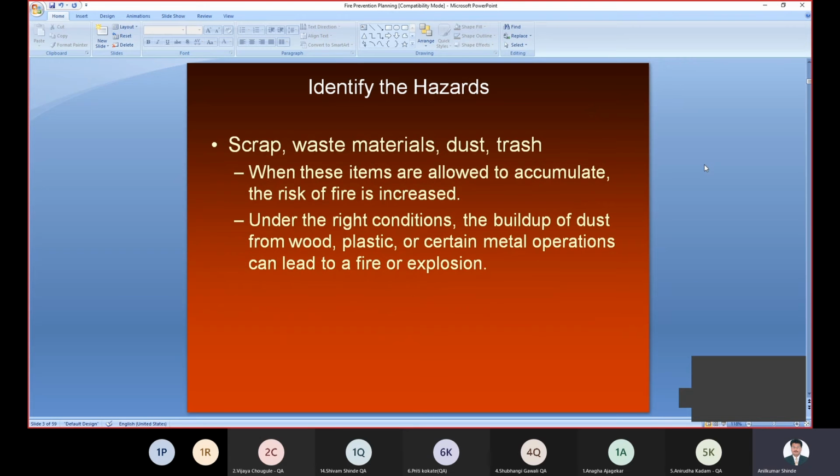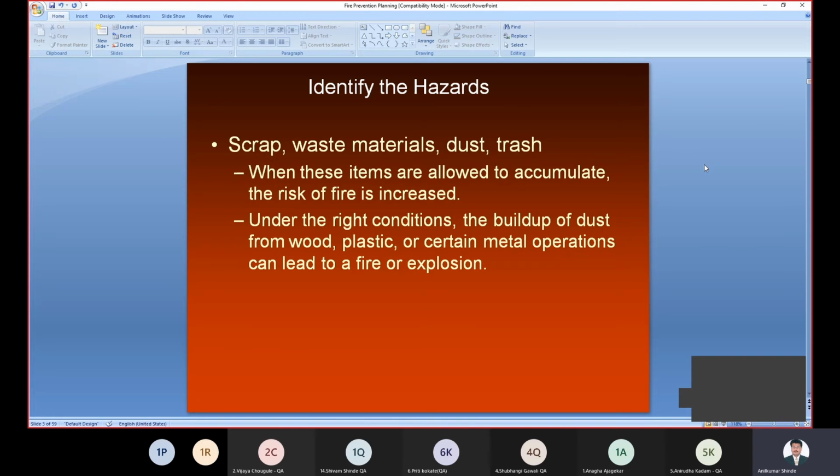The first thing is to identify the hazards. Identify the hazards in a company, or wherever you are working, in a hospital as well as an industry. What are the different hazardous materials? There may be scraps, waste materials, dust, and trash. When this material is allowed to accumulate in a particular place, the risk of fire can increase.